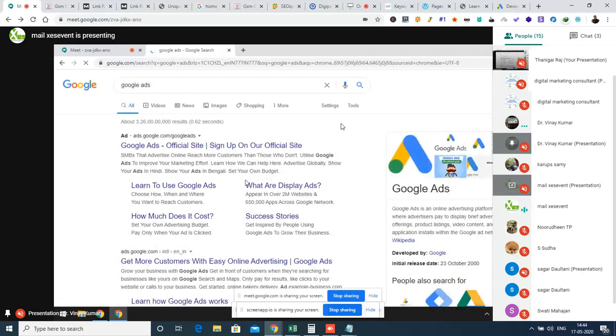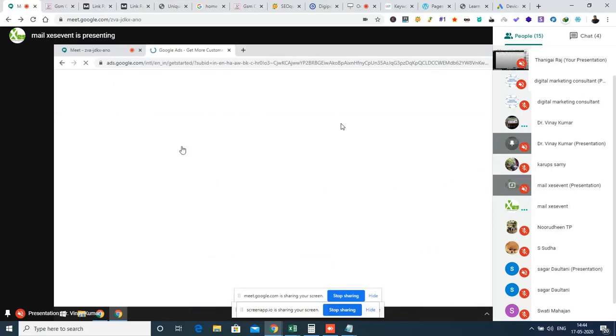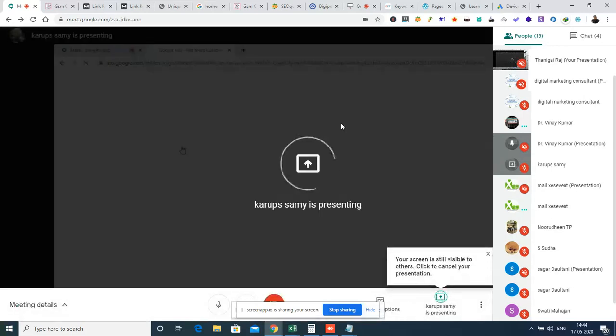What if I already have a Google Ads platform made? It is not a problem. The Google Ads platform is simply a Google account, like how we have a Gmail account. Everyone who has a Gmail account will have a Google Ads platform by default.